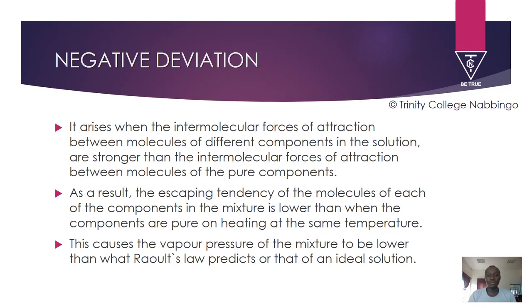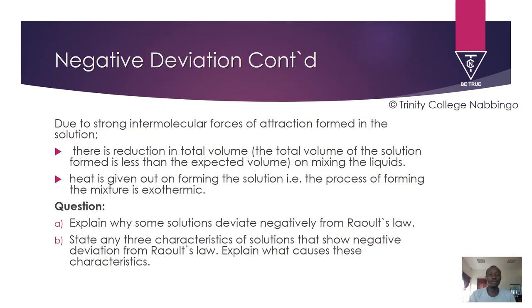So if we are to concentrate specifically on the negative deviation, why it arises, I've already explained that, and you should right now be able to answer this question. Explain why some solutions deviate negatively from Raoult's law, and then state any three characteristics of solutions that show negative deviation from Raoult's law. Explain what causes these characteristics. We have already looked at these characteristics and you should be able to summarize them.